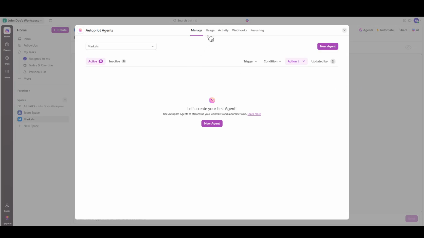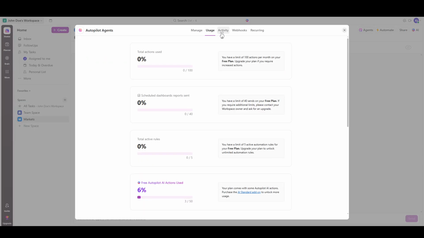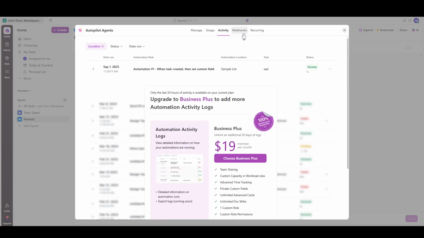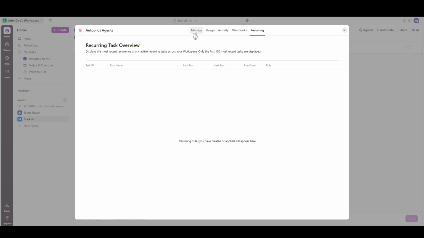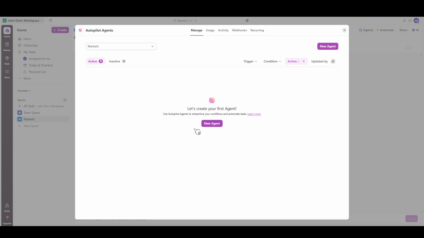Another defining trait of ClickUp agents is their goal-oriented nature. They don't just react to triggers, but they actively work towards specific objectives. Whether it's keeping a project on schedule or ensuring new client tickets are promptly assigned, agents are designed to see the bigger picture and move in the direction of those goals.